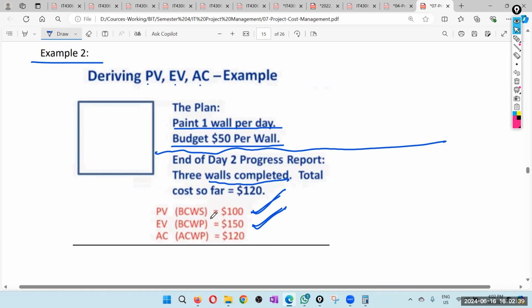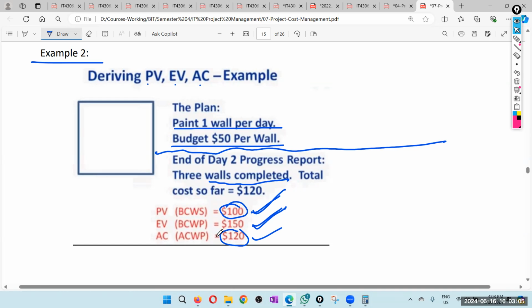What is the actual cost? $120. So that means we have done more work than we planned. Of course, the actual cost is more than the planned cost. Right? You can see at the end of the second day, we planned only $100, but we have spent $120.